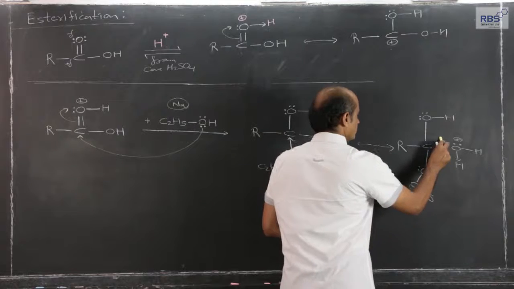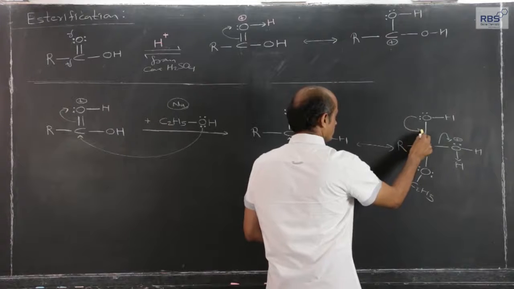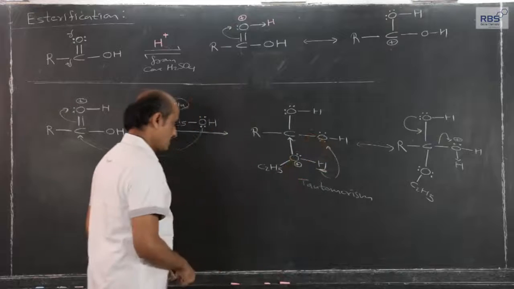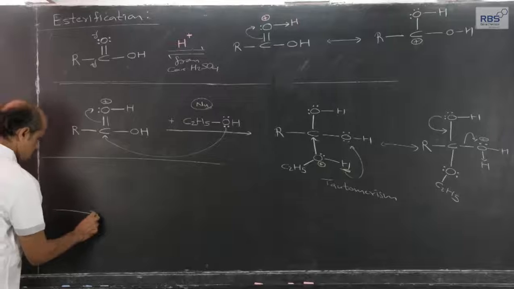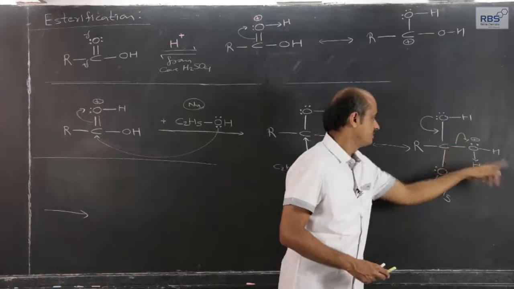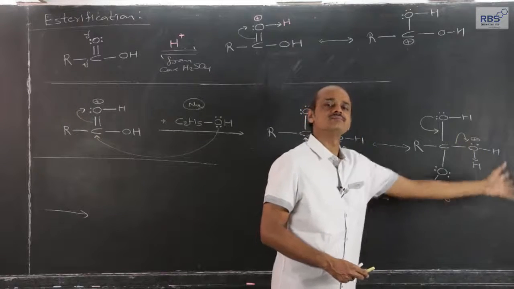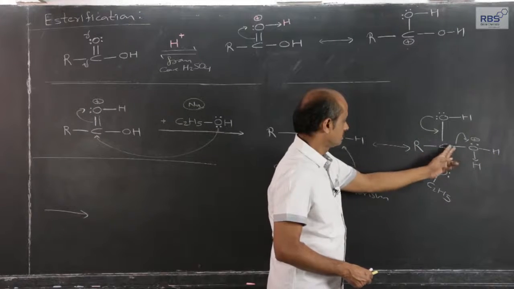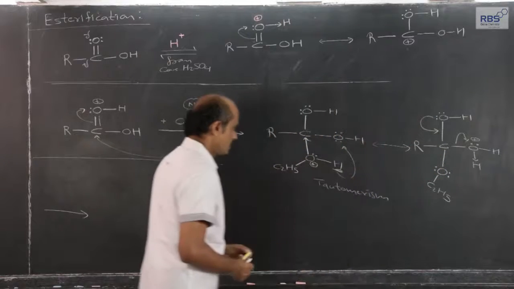The moment this bond gets broken and gets shifted here, this lone pair will form a shared pair, valency of carbon. That I will write here. This shared pair, when it gets transmitted to the oxygen in the form of lone pair, it will become water. So, dehydration means removal of water actually. And the moment this bond pair goes, valency of carbon should be maintained, the lone pair becomes a shared pair.